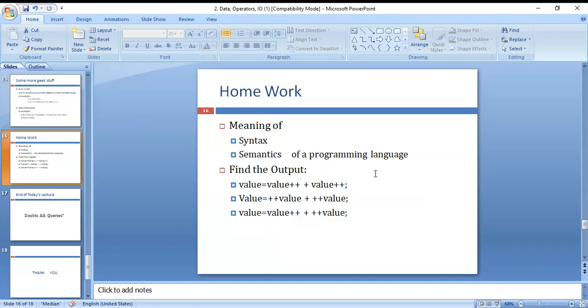Here, value is equal to plus plus value plus plus plus value: these two are post-increment, and these two are pre-increment. This is a post-increment and pre-increment combination, a pre-increment and pre-increment combination, and a post-increment and post-increment combination.